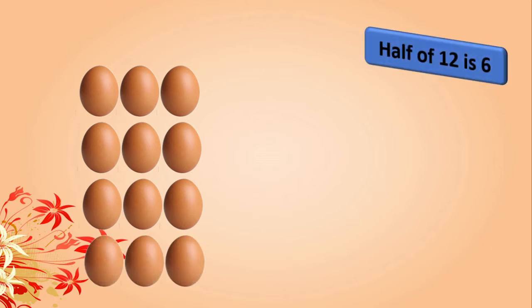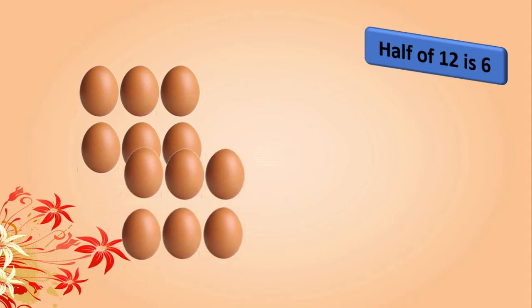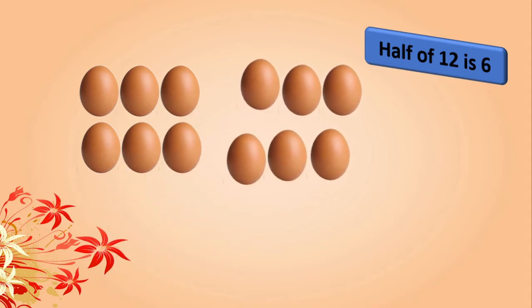Now see here, how many eggs do we have? We have 12 eggs. First we will do half of this. Half of 12 is nothing but 6. Now we will try to make a quarter part of this. Yes, dear children, you know that quarter means half of half. Here half is 6. Now half of 6 is how much?